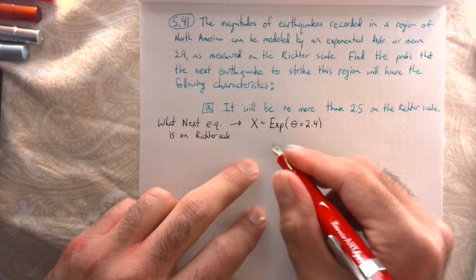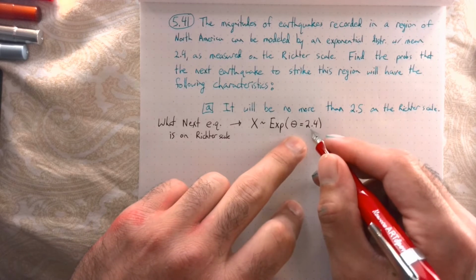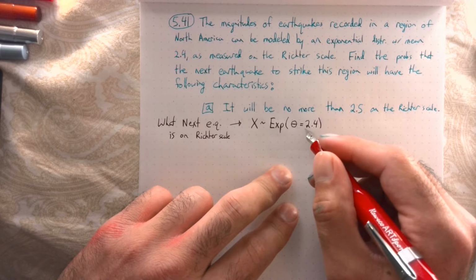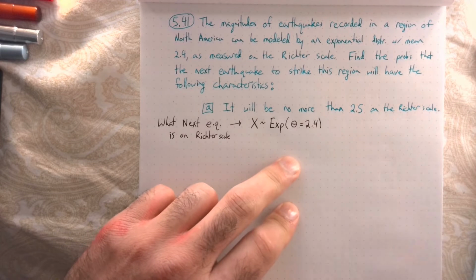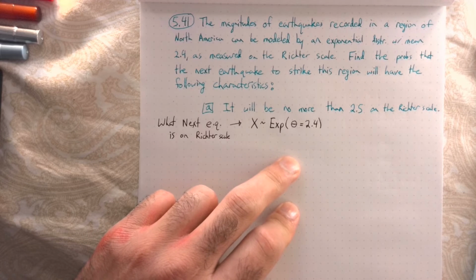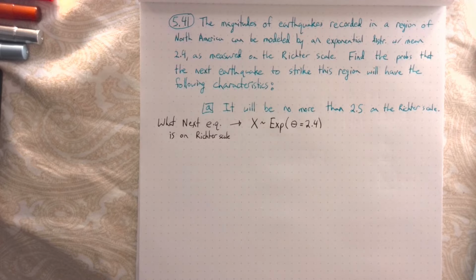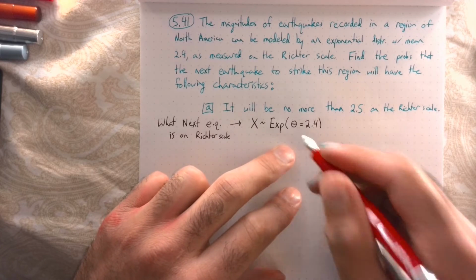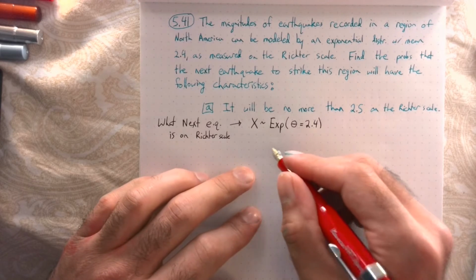So for an exponential distribution with mean theta equals 2.4, this is not correct. Sorry. No, this is correct. Sorry, I got a little confused because there are two parameterizations, so I needed to remember which one this was.